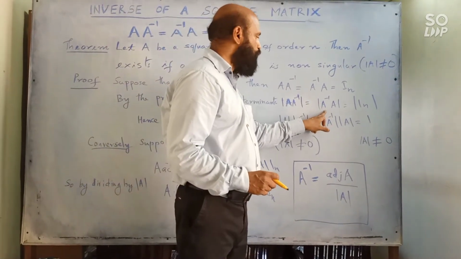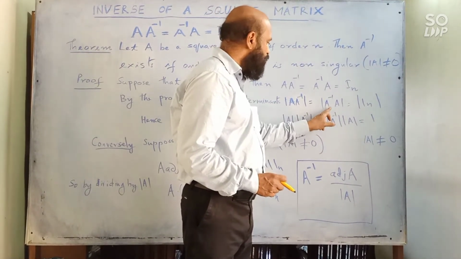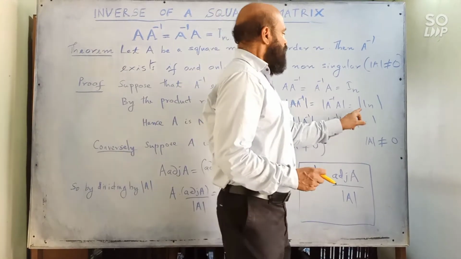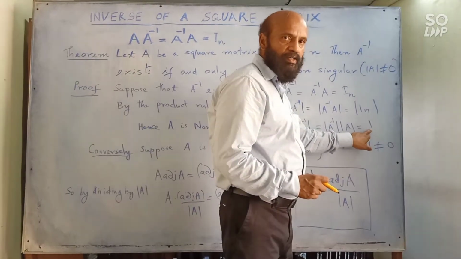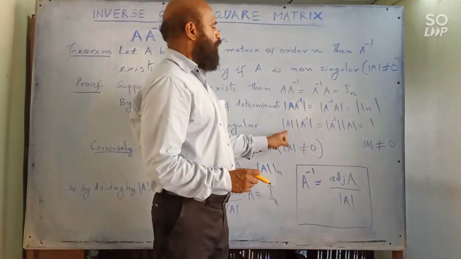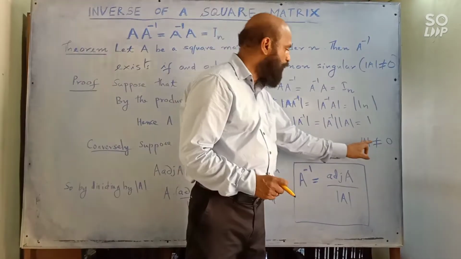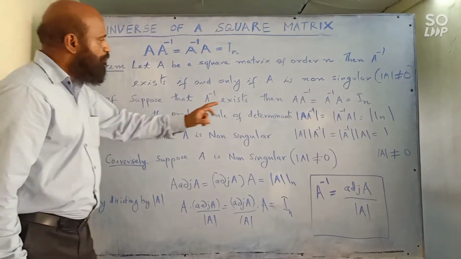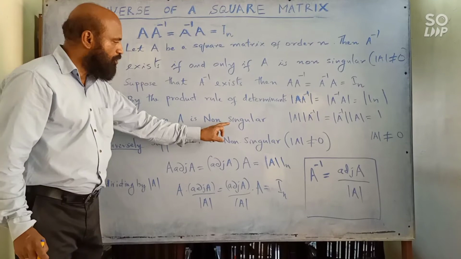Similarly here also we can write determinant of A inverse into determinant of A. Then determinant of identity matrix is 1. From this we can understand determinant of A cannot be 0 because you are getting 1. So determinant of A cannot be 0. So we assumed that A inverse exists and we got A is non-singular.